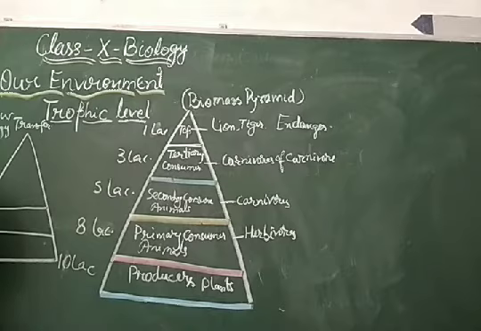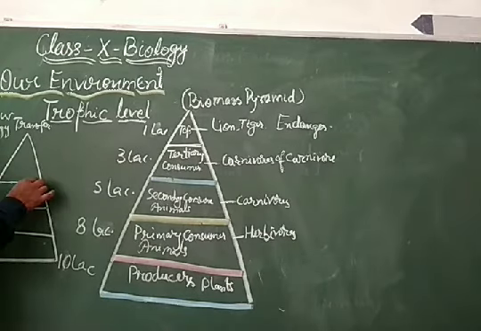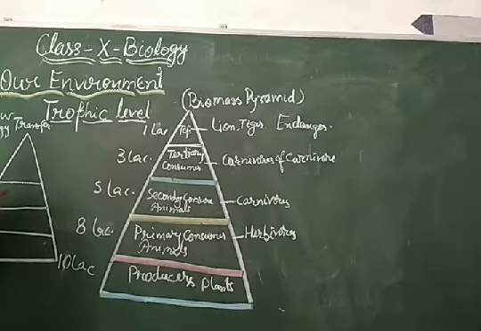So 10,000 means 1,000 joule they will transfer to the upper trophic level, and these herbivores transfer only 10% of this 1,000 joule, meaning 100 joule, to the next level. The secondary level transfers only 10 joule to the tertiary level, and this level will transfer only 1 joule to the top level.